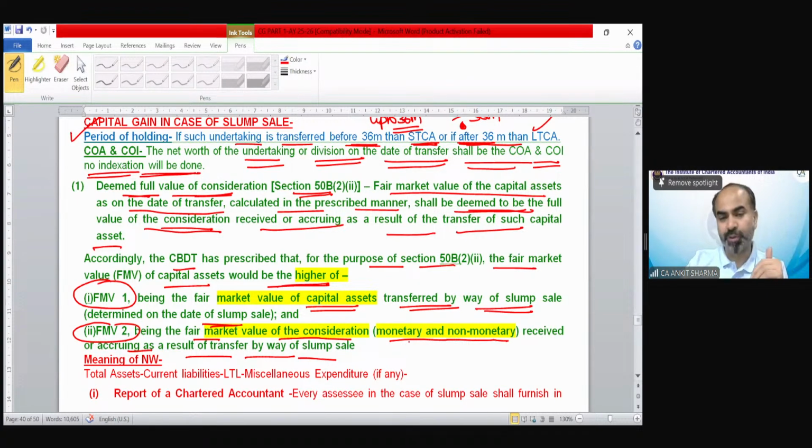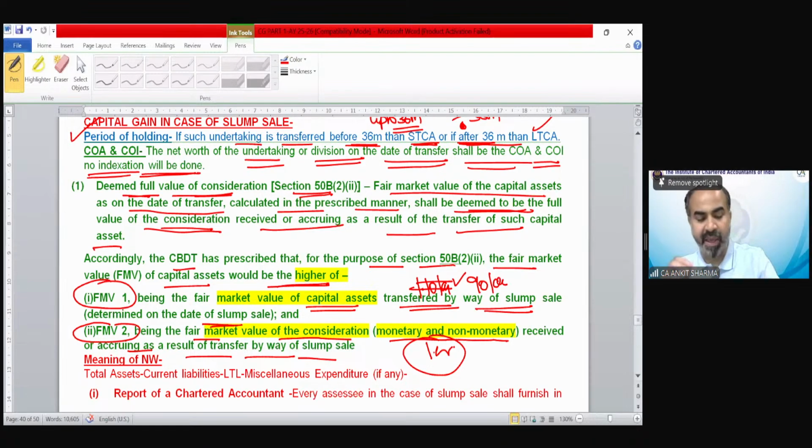Suppose you are receiving 1 crore rupees as consideration, and the FMV of the asset you are transferring is 1 crore 10 lakh, then 1 crore 10 lakh would be your sale consideration. Suppose the FMV of the assets is 90 lakh, then 1 crore would be the sale consideration. So we can say in a simple way, the FMV of the asset transferred or the consideration you are receiving, whether in monetary or non-monetary form, whichever is higher would be your sale consideration for the purpose of capital gains.